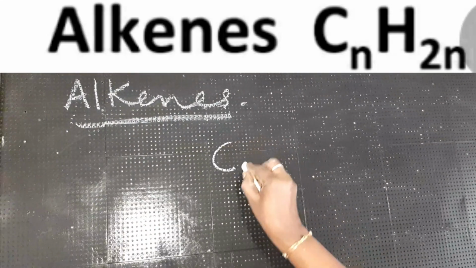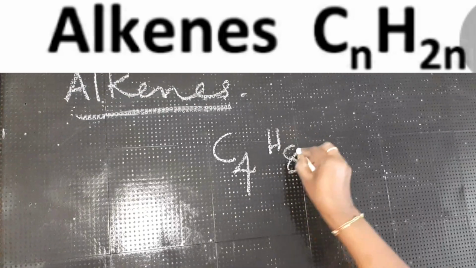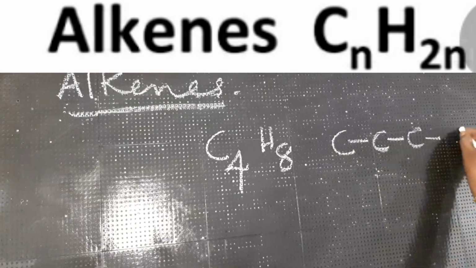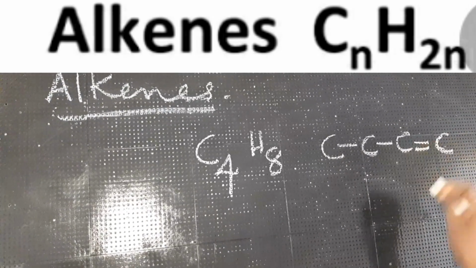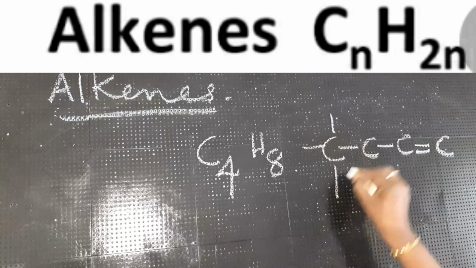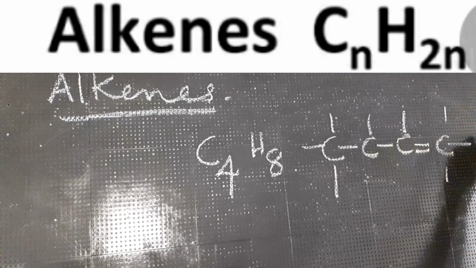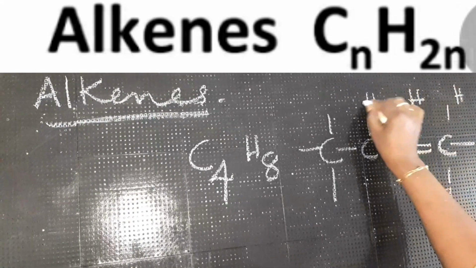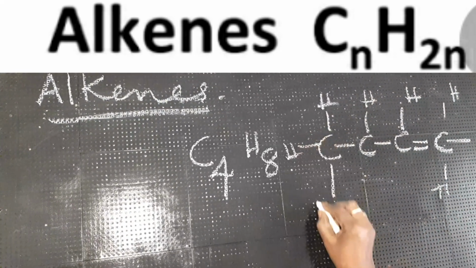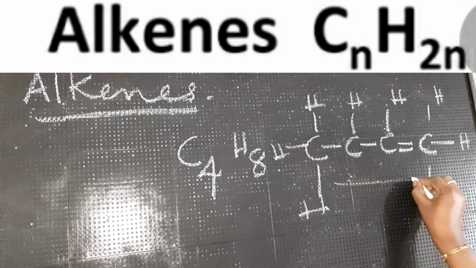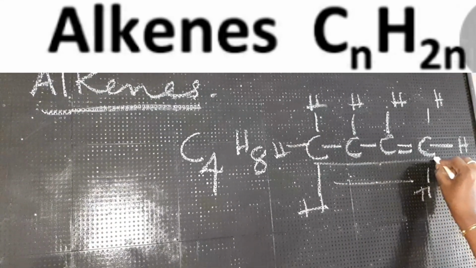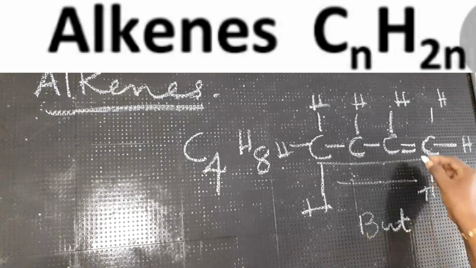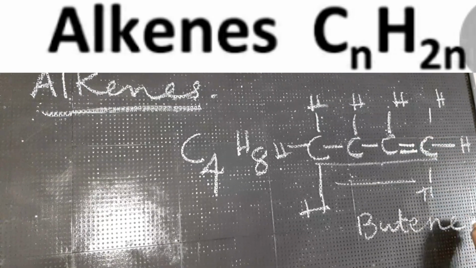We'll take one more example, children, C4H8. So how do you write the structural formula? See, 4 carbon atoms you are going to write. So a double bond here and having 8 hydrogen atoms. So 1, 2, 3, 4, 5, 6, 7, 8. And this is the structural formula, and because of 4 carbon atoms, what do you call 4 carbon atoms, children? But. And double bond, ene, butene.